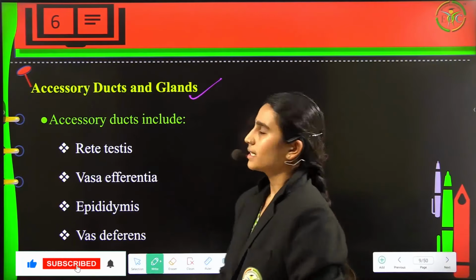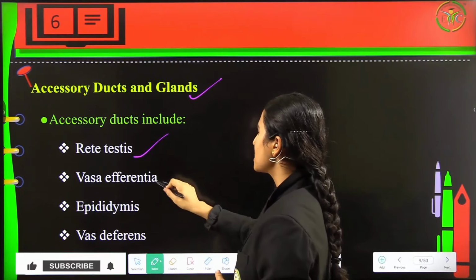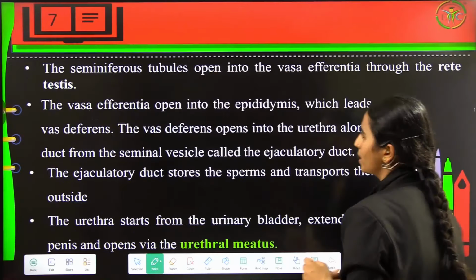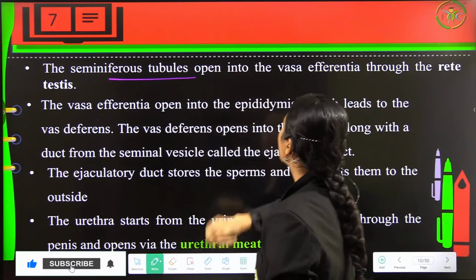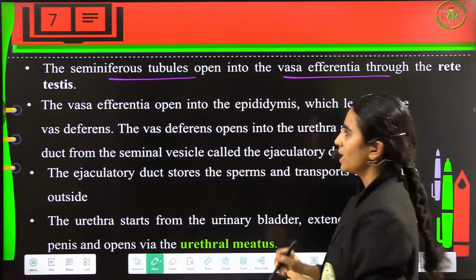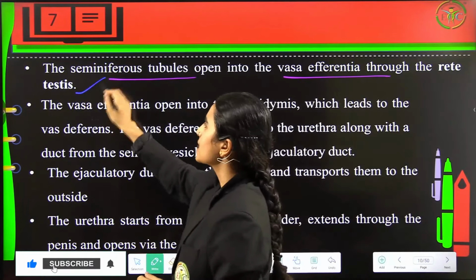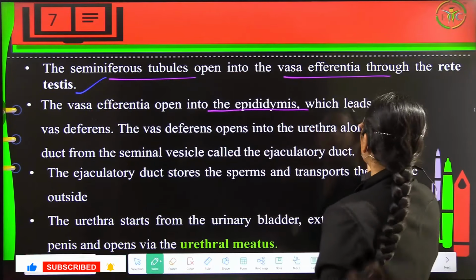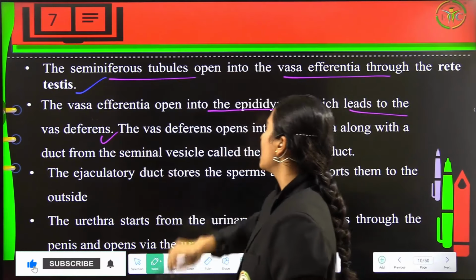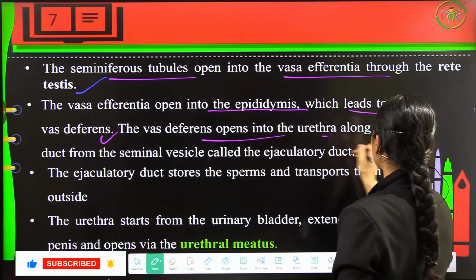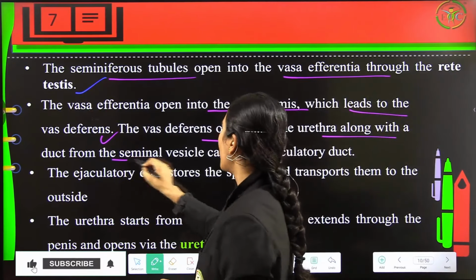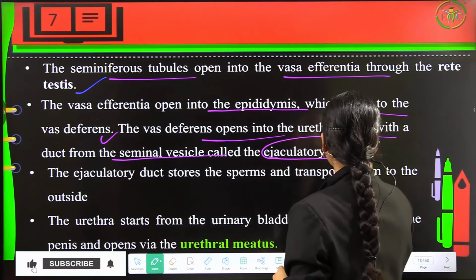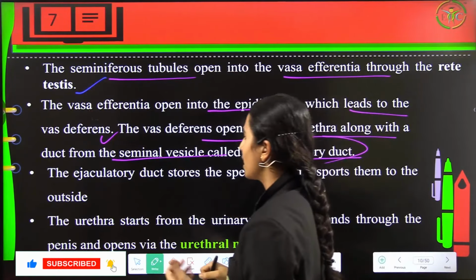Now accessory ducts and glands. They include rete testis, vasa efferentia, epididymis, and vas deferens. So these are the 4 important organs. Now the seminiferous tubules will open up into the vasa efferentia, through which the rete testis is going to get connected. Now vasa efferentia will open into the epididymis, which will lead to the vas deferens, and this vas deferens in turn will open into the urethra along with a duct from the seminal vesicle called the ejaculatory duct. So this is the point where this duct will help in ejaculation.